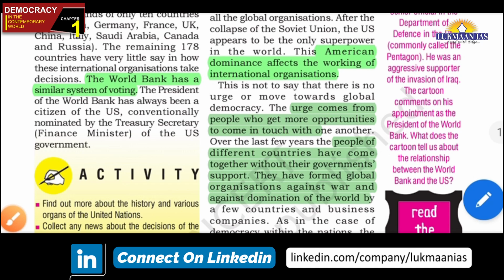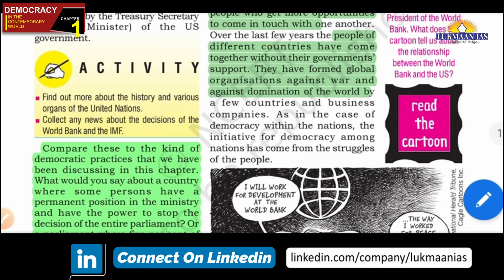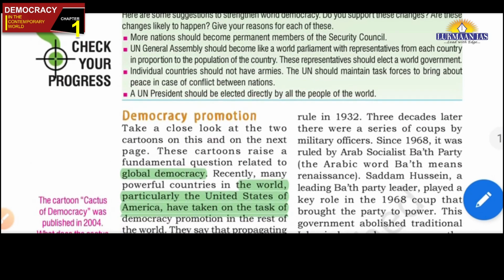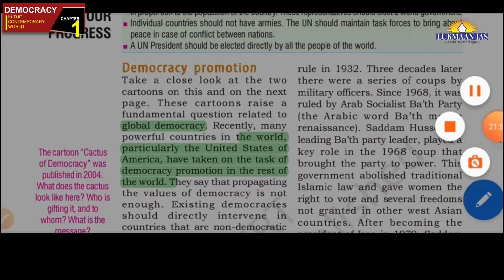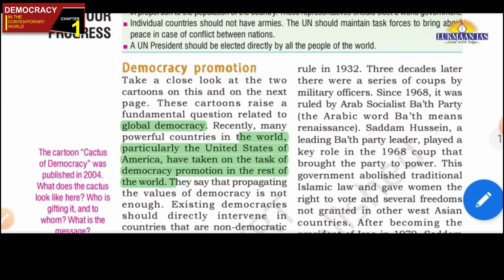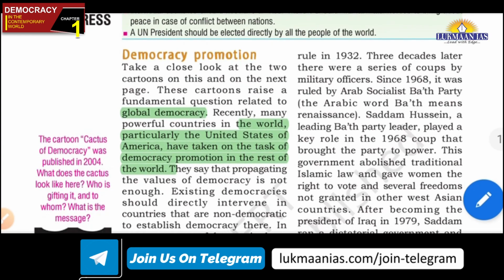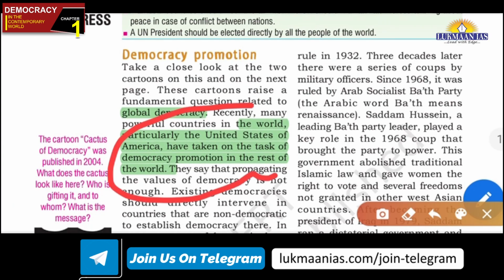Now, friends, one more topic that we have to study is democracy promotion. In this case, the debate is that America invaded Iraq. And why? Because America thinks it has taken on the task of democracy promotion in the rest of the world.